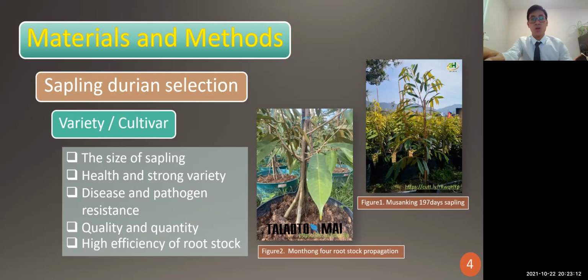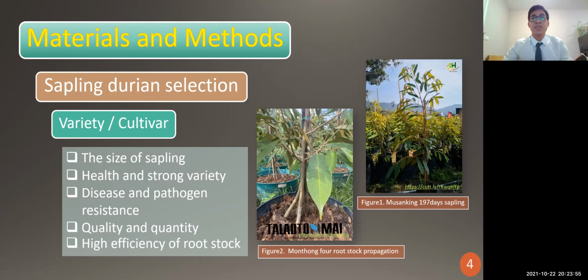Then Montong, for quality and quantity, which farmers are most concerned about, because most farmers want a high yield for their business. Then we look at good genetics and a good variety of durian. For example, Montong has good flesh and high quality with sweetness of the meat. And the last one is the high efficiency of the rootstock.